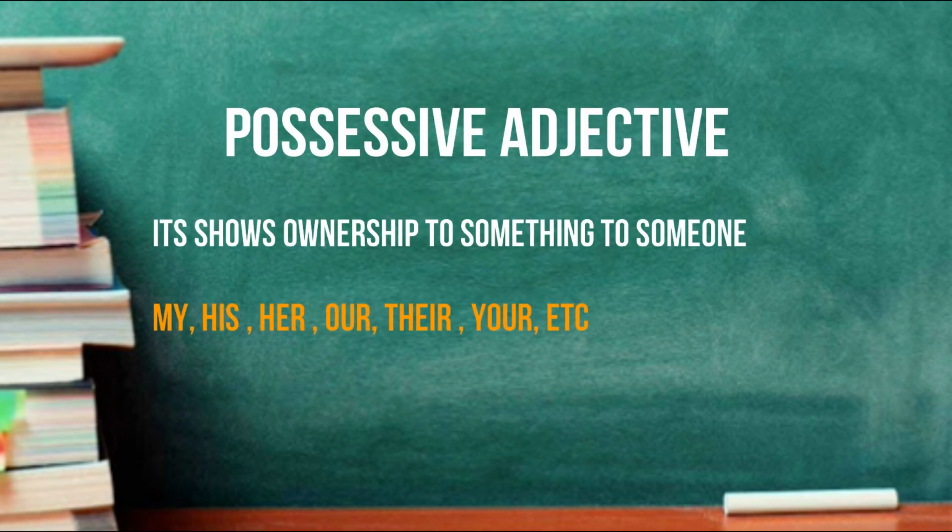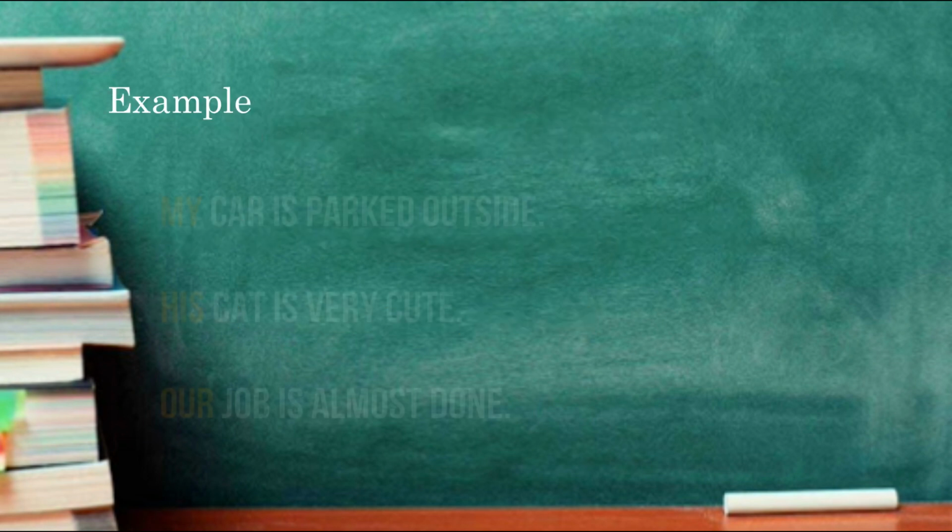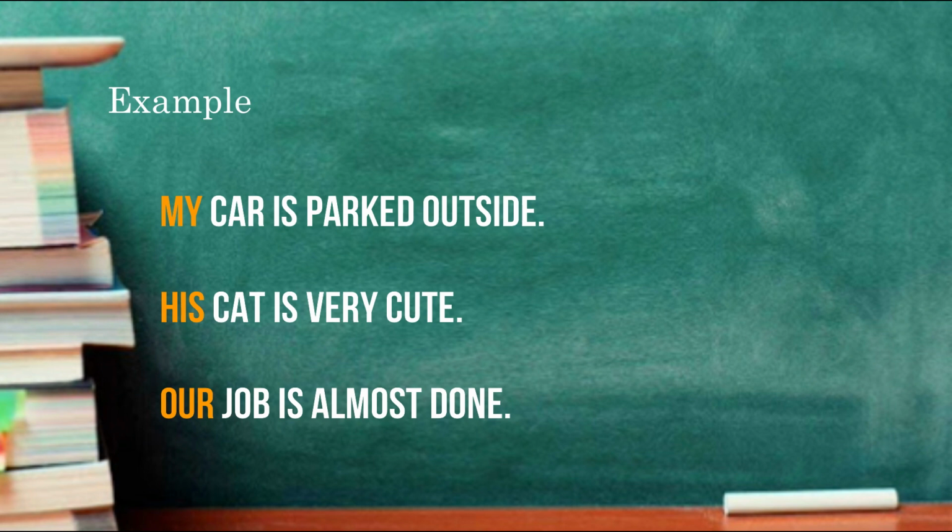Possessive adjective. A possessive adjective indicates ownership and suggests the belongingness of something to someone. Some of the most used possessive adjectives are my, his, her, our, their, your, etc. For example, my car is parked outside. Let's learn with another example. His cat is very cute. Okay, one more example. Our job is almost done.